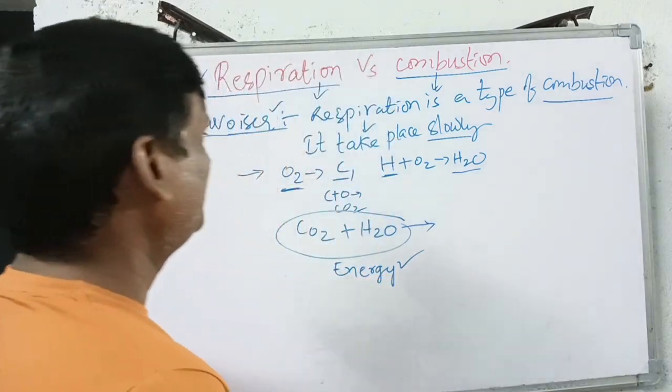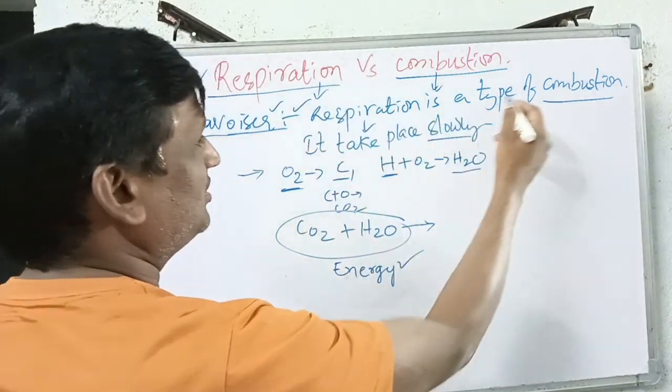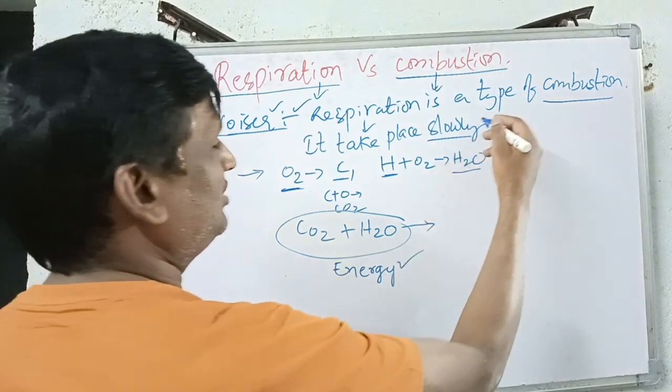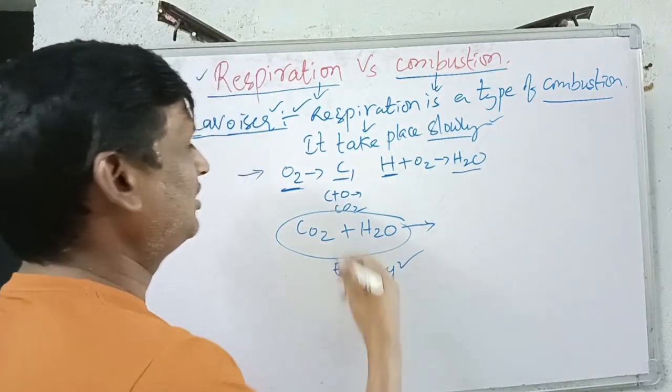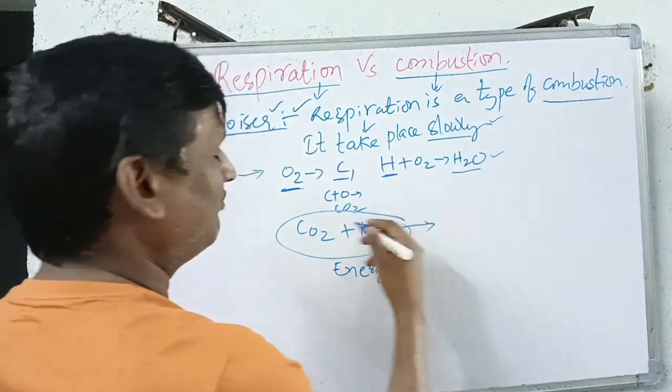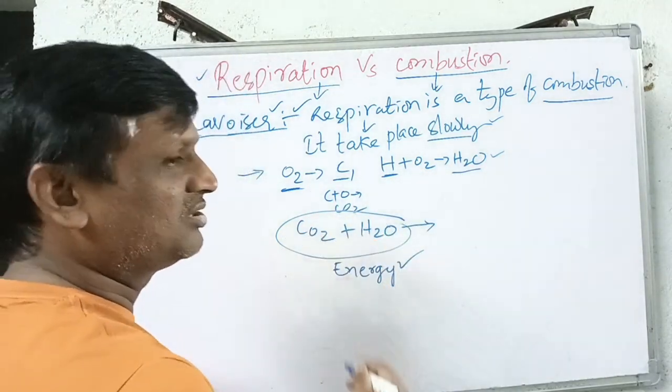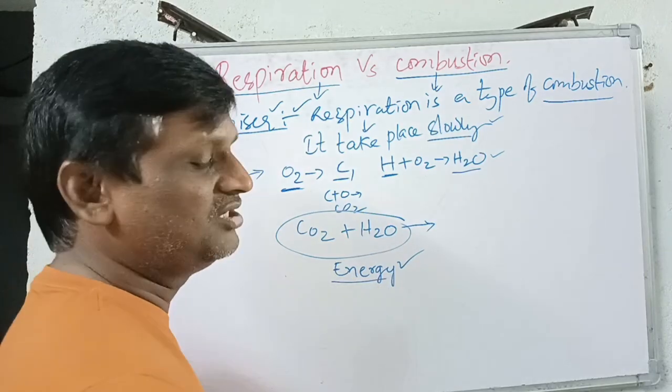are produced. So in this way, Lavoisier said respiration is a type of combustion process. It takes place slowly. In this process, oxygen is associated not only with the carbon but also with the hydrogen, and forms carbon dioxide and water. So in this way, the energy is produced.